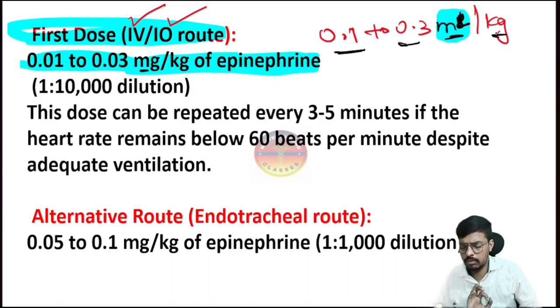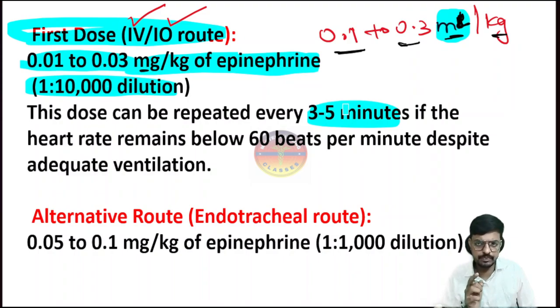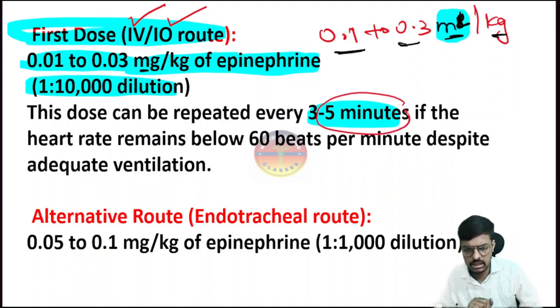Both are the same. Sir, what is the dilution? I always told you, if you are giving directly into the IV, the dilution will be 1 in 10,000. Sir, when do we have to repeat the dose? If the heart rate goes above 60, that is good, and there is no need of a second dose. If the heart rate is still less than 60 after 3 to 5 minutes, the best answer is after 5 minutes, repeat the epinephrine injection. The question will come on after how much duration we repeat the injection. The option is after 5 minutes. Very important.